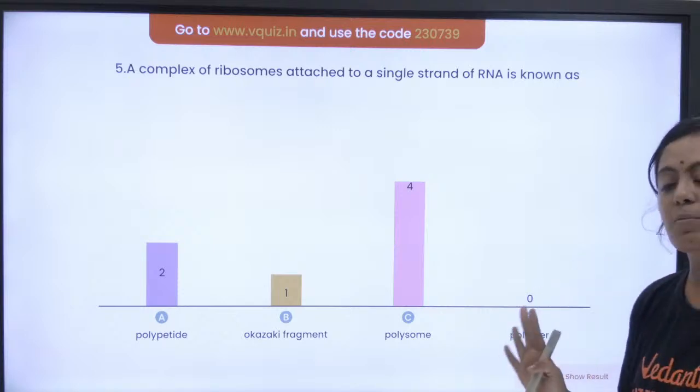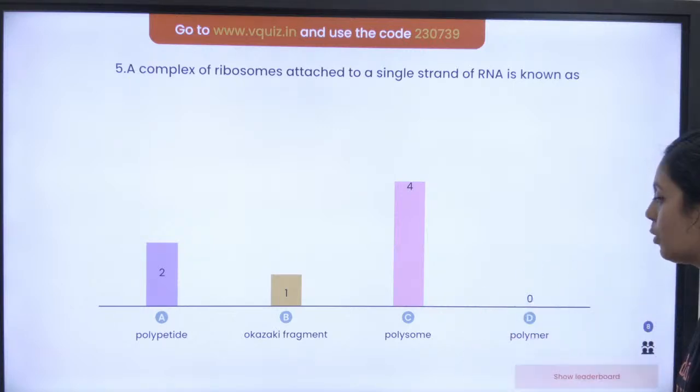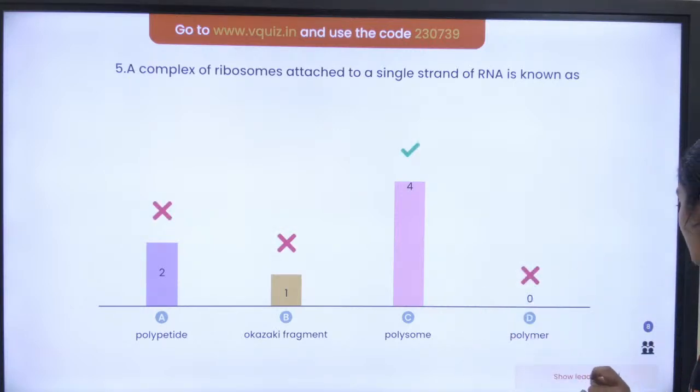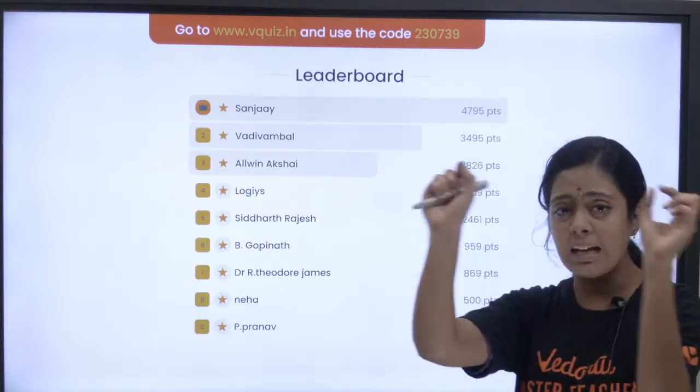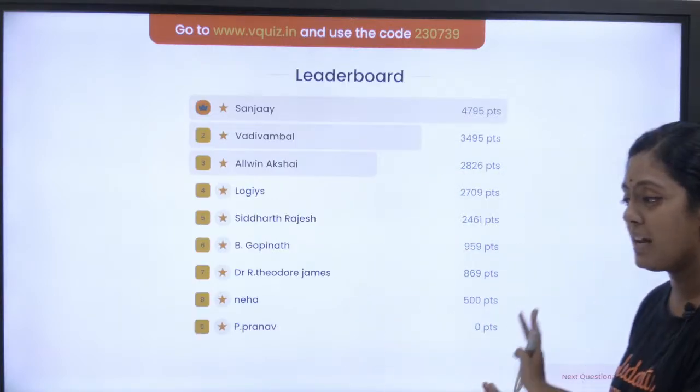Yes, it's present in prokaryotes. So 4 of you have answered polysome. All these are taken from the nuances of your textbook. They have taken from here and there in the textbook to give these questions.